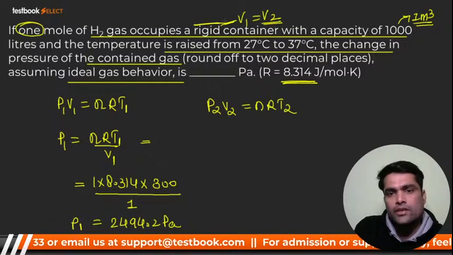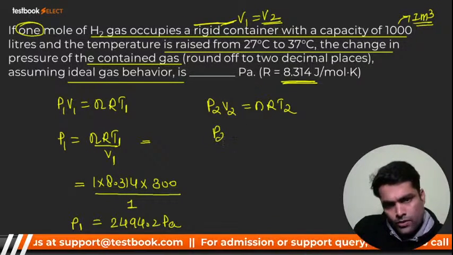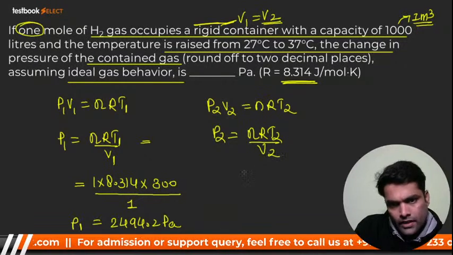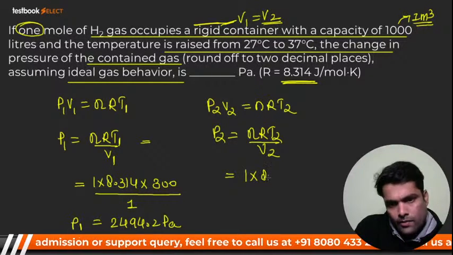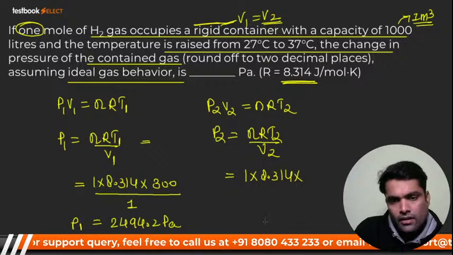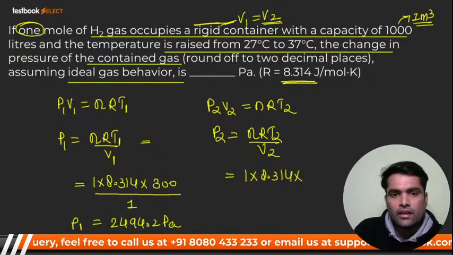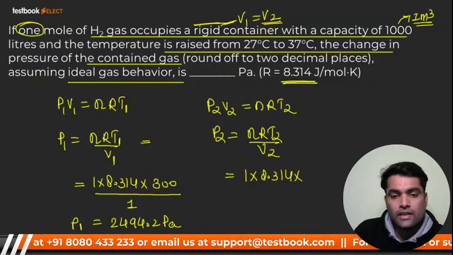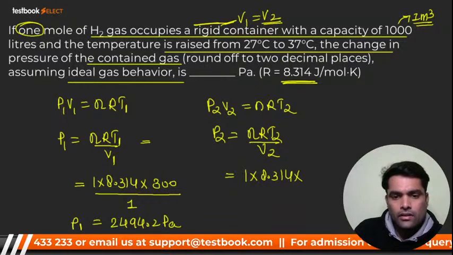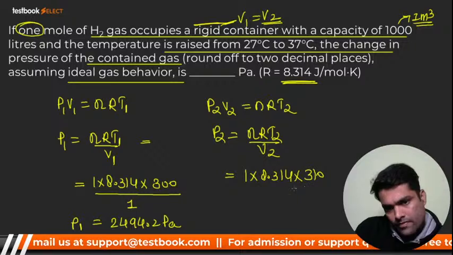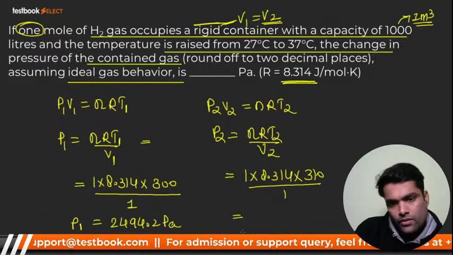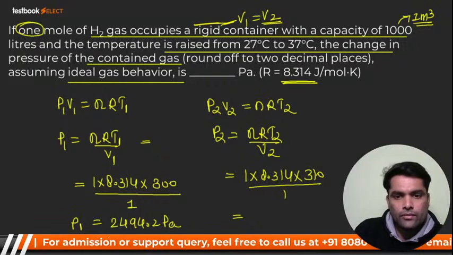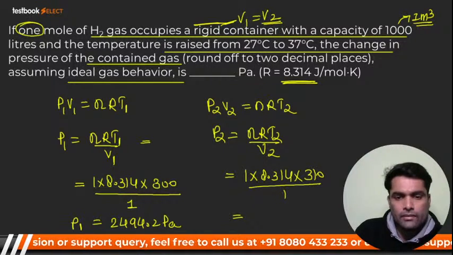So P2 will be, it's a very simple question, 1 into 8.314 into 37. 37 means how many Kelvin? 37 plus 273, that is 310. Your P2 will become around 2577.34.